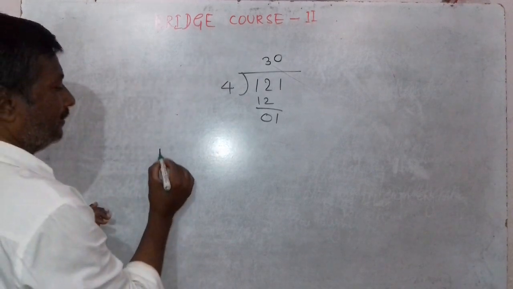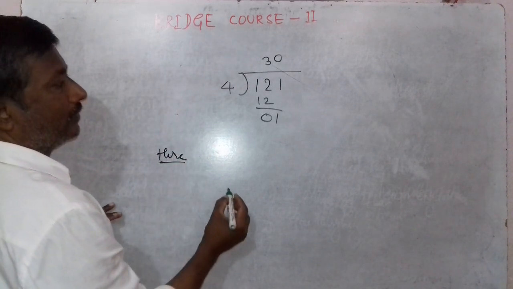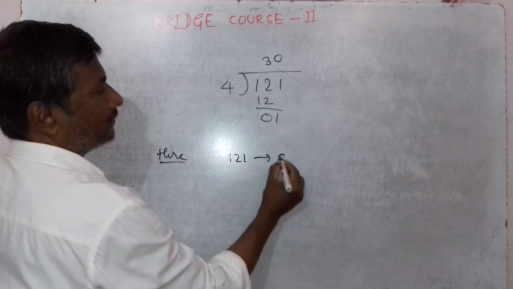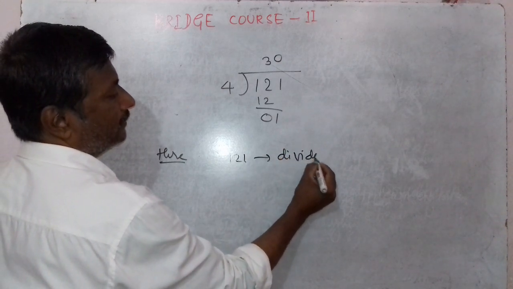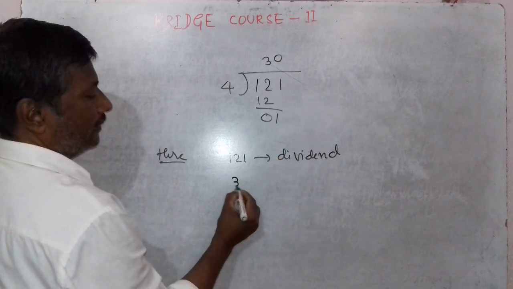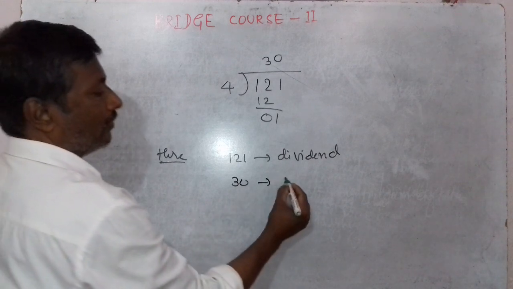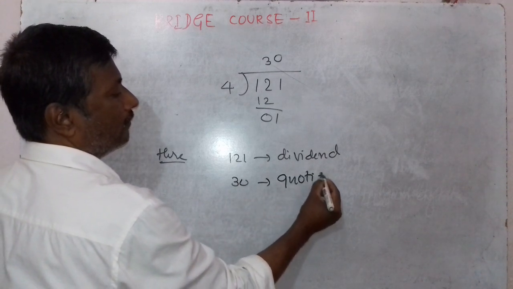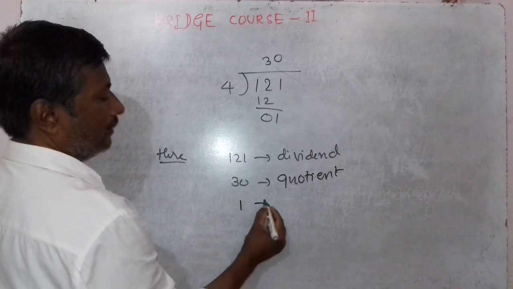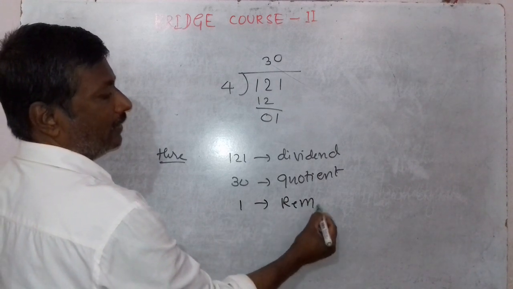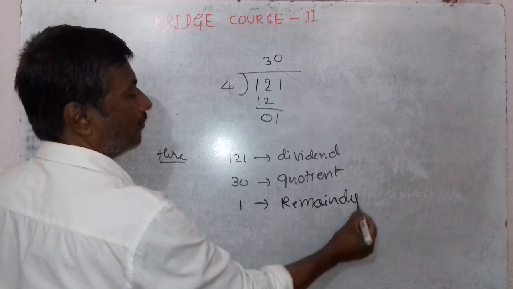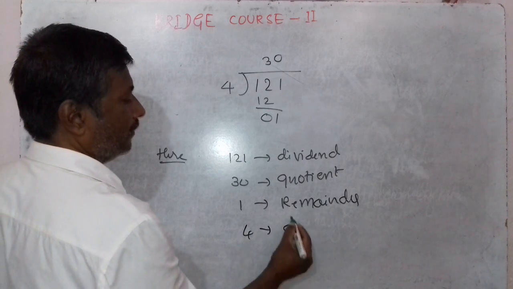Therefore here 121 is the dividend, 30 is the quotient, 1 is the remainder, 4 is the divisor.